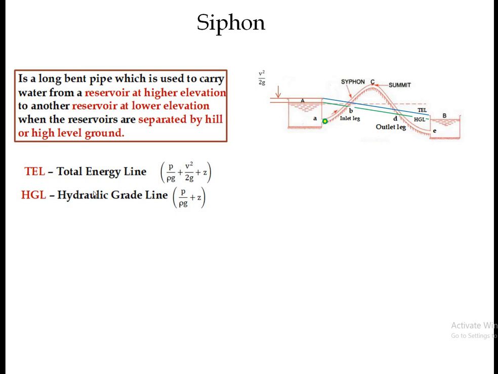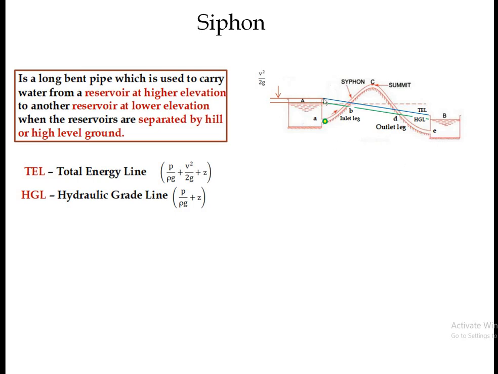Now, to understand the TEL and HGL more clearly, consider one point at the entry of the siphon. I have marked this point in green. Now I want to find the total energy at this point. Remember that the TEL, the total energy line, shows the total energy at each and every section of the pipe.